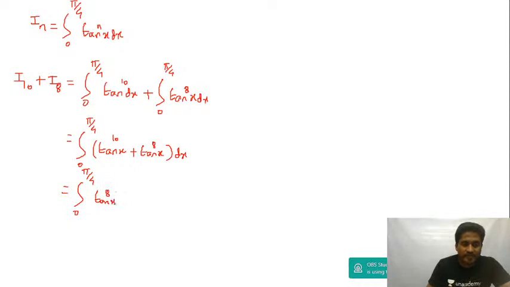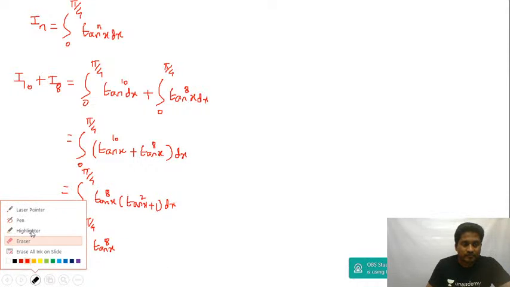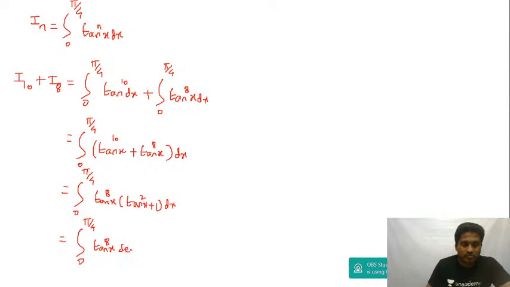If I take tan power 8x common, left out is tan square x plus 1. And then this is dx, isn't it, guys? So this is 0 to pi by 4 tan to the power of 8x, and then this should be written as d of tan x. Let me write 1 plus tan square x as sec square x. Then 1 plus tan square x is equal to sec square x dx.